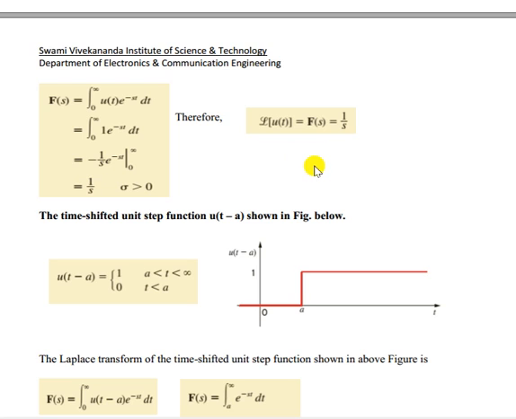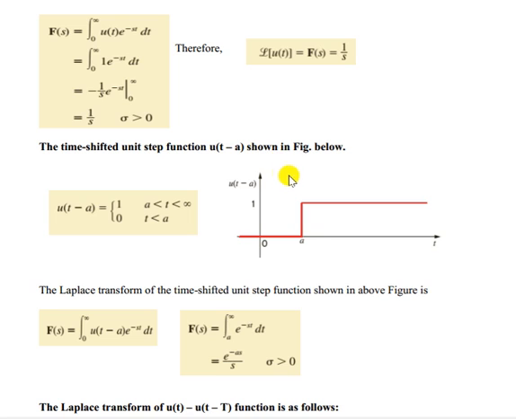There is another point that you have to remember. The Laplace transform converts a function in the time domain to the s domain, or frequency domain, where s is a complex number, sigma plus j omega. We can convert this frequency domain back to the time domain using the inverse Laplace transform. So if it is in the form of 1 by s, then the inverse Laplace transform of 1 by s is nothing but u(t), or say a constant 1.